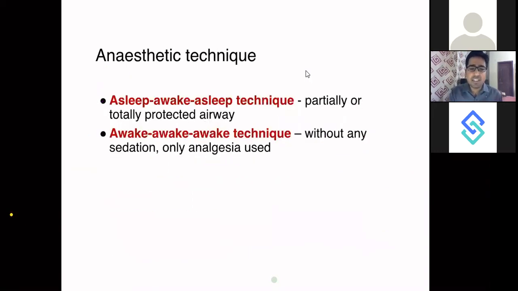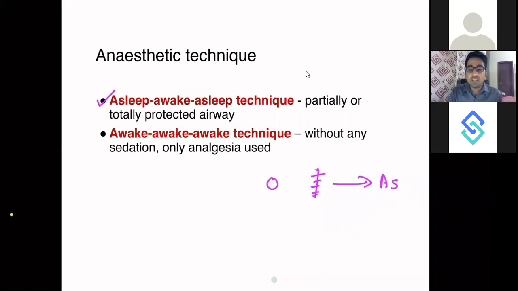Now, what are the anesthetic techniques of awake craniotomy? You have the asleep, awake, asleep technique. When the incision is being made, when you are making a burr hole, in all those cases you will keep the patient asleep.